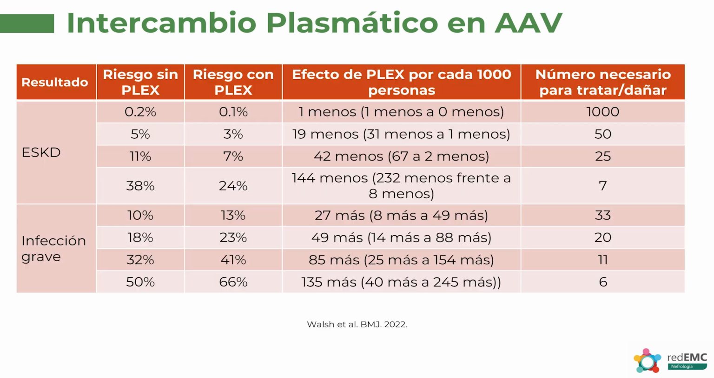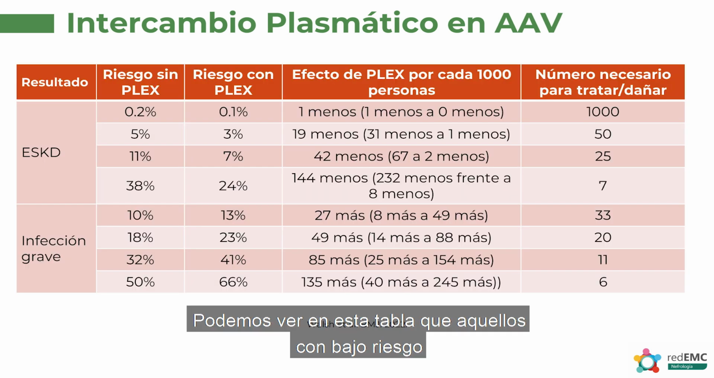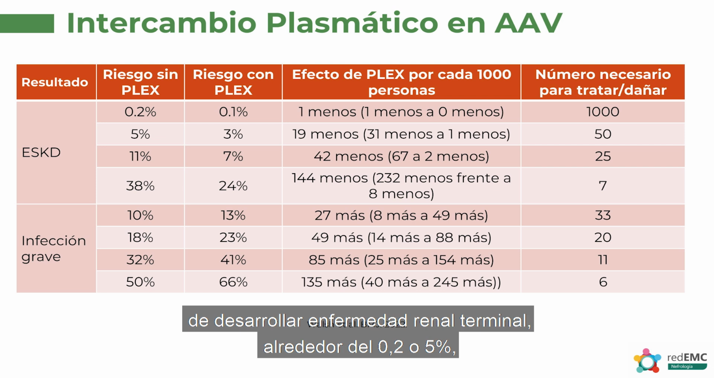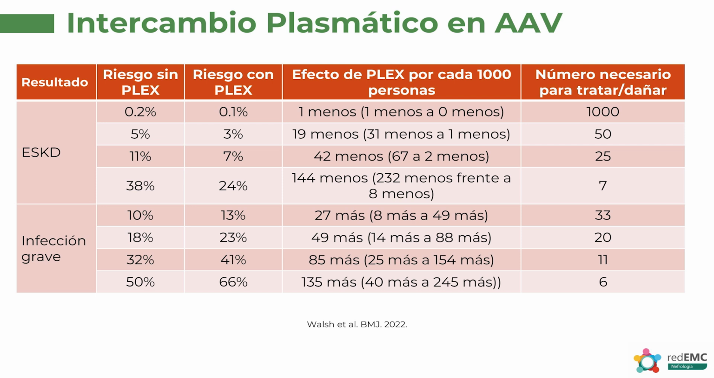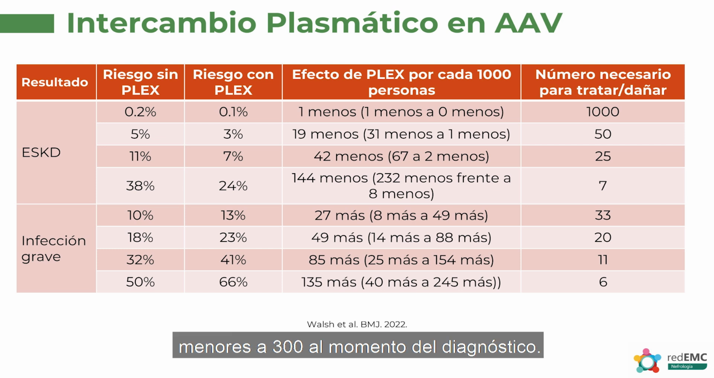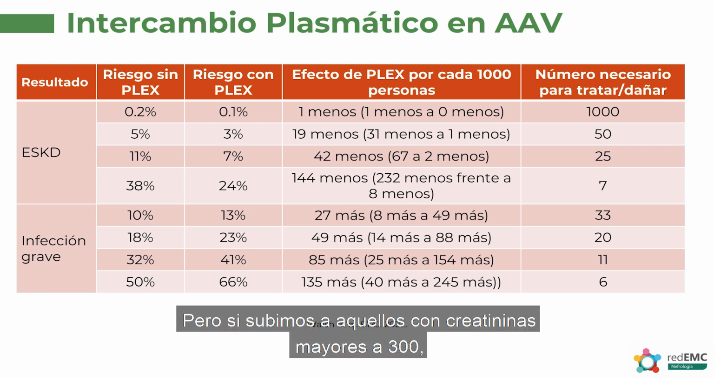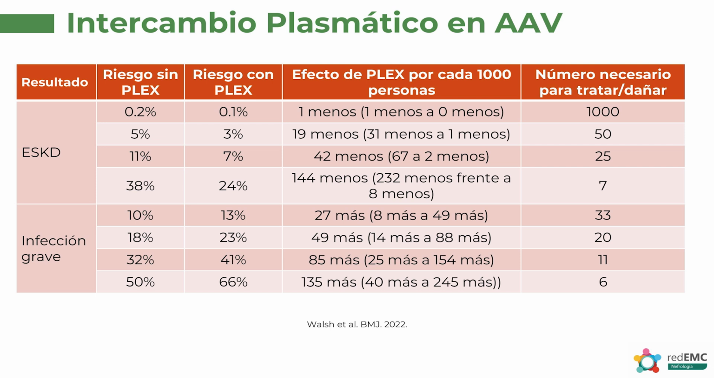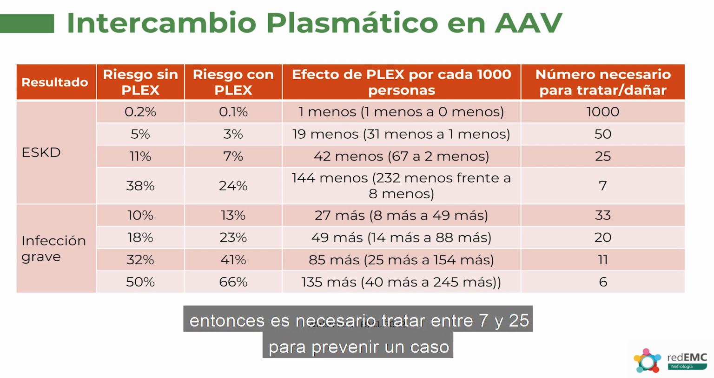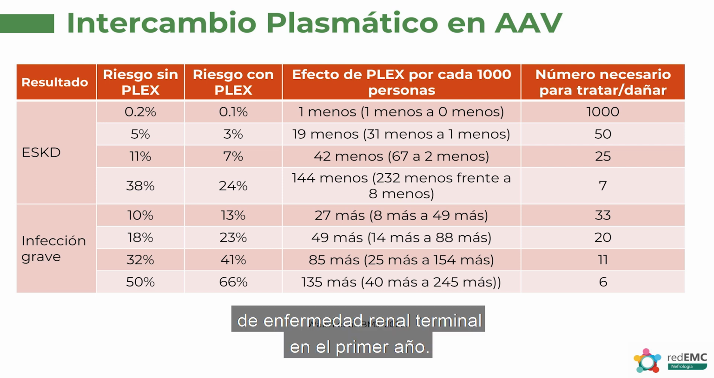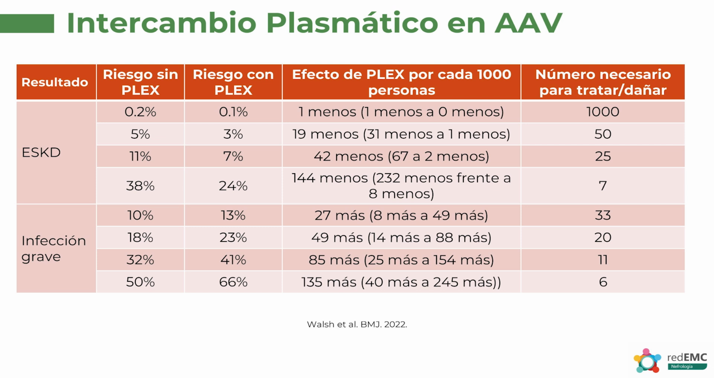We can see in this table that for those who are at low risk of developing end-stage kidney disease, down in the 0.2 or 5%, you would have to treat between 50 and 1,000 patients with ANCA-associated vasculitis to prevent one case of end-stage kidney disease. Those are people with generally creatinines of less than 300 when they're presenting. But if you go up to those with creatinines of greater than 300 who have between an 11 and 40% chance of developing end-stage kidney disease, well, then you need to treat anywhere between 7 and 25 to reduce one case of end-stage kidney disease within the first year.